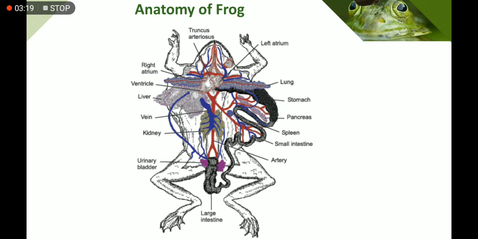And all of you know that the internal parts of frog resemble human internal parts.